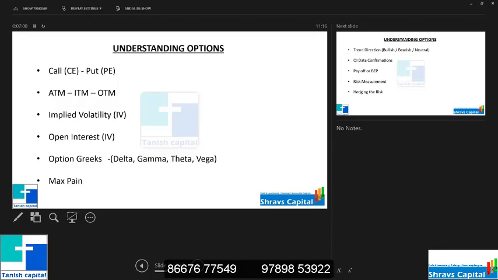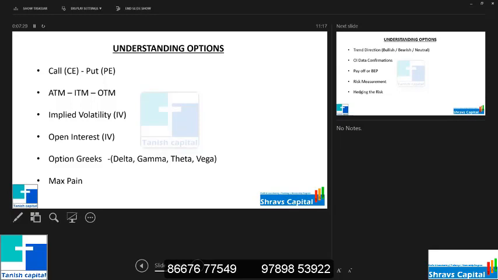So you will have a lot of derivatives. But whatever you need to understand is the real practical applicability of whatever you are taking. If you are taking some share today and some strategies, what will happen if suddenly the share goes up 2%, 3%, 10%? You should know all these things before initiating your strategy.